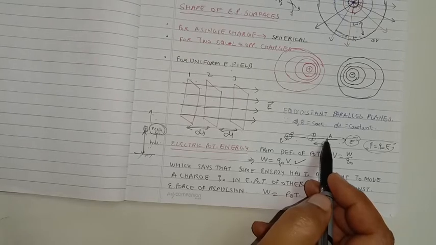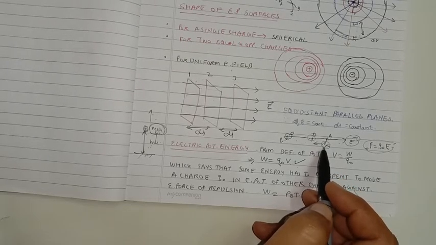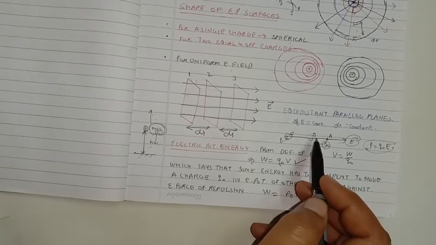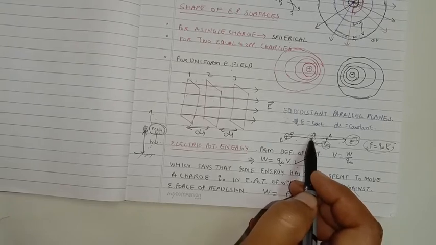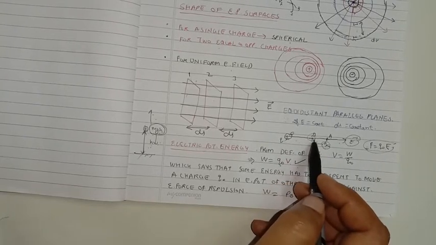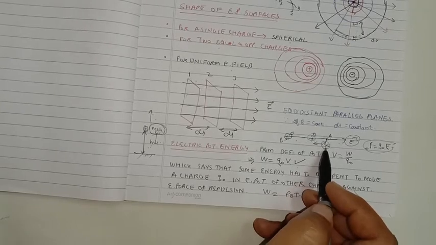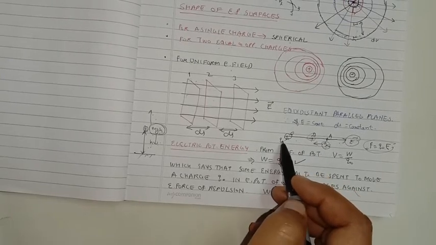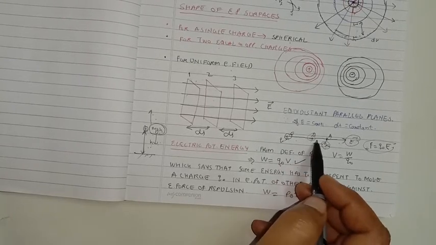We have to just move the body, that is Q naught, from A to B, and we have to hold it there against the repulsion of the charge Q. So the work or energy which we have to spend or which is required for doing this, to hold Q naught at B against the repulsion of charge Q, that is what we call the electrostatic potential energy.